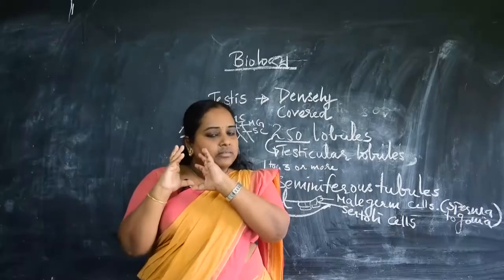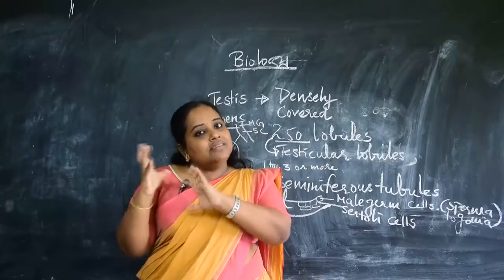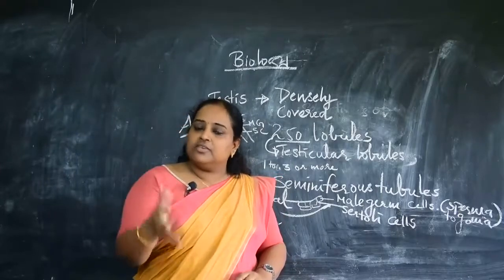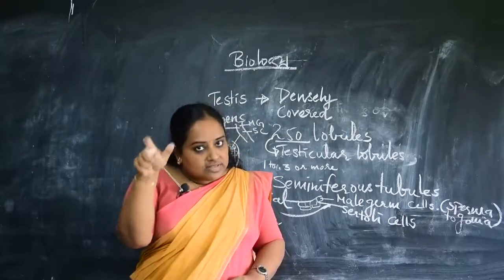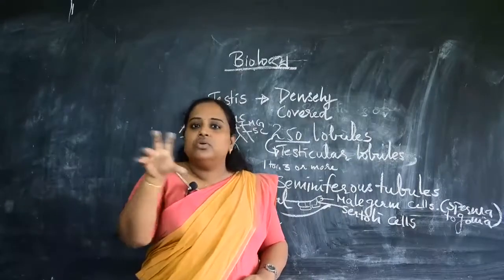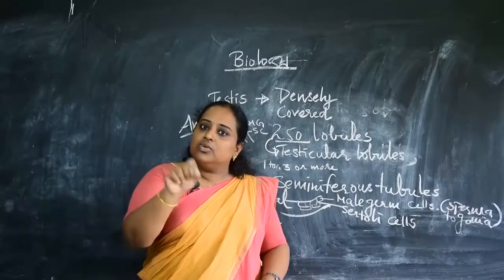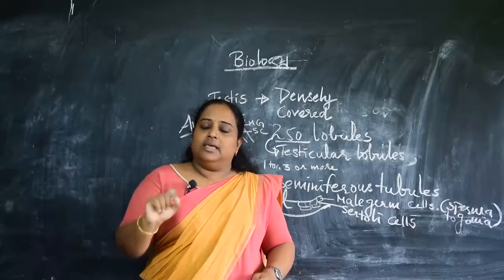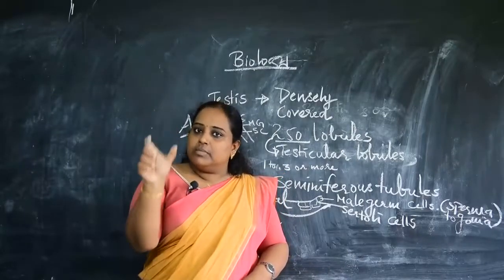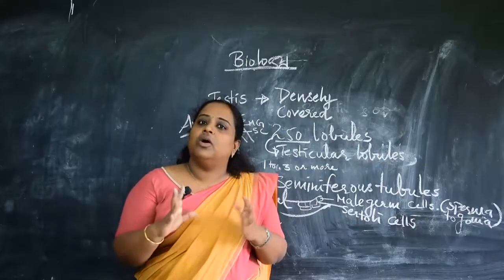Because the male reproductive system carries out both the ejaculation of sperm and the passing of urine through the same urethra, the male reproductive tract is called the urinogenital tract. Okay, the opening of the urethra is called the urethral meatus, right? And this urethra extends into a muscular organ called the penis, which is the copulatory organ.